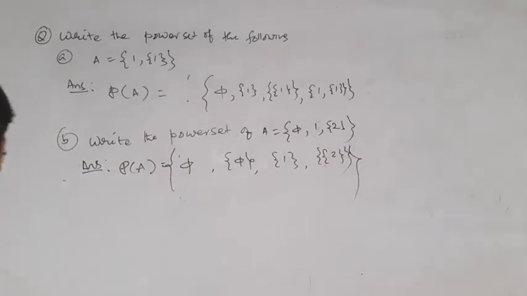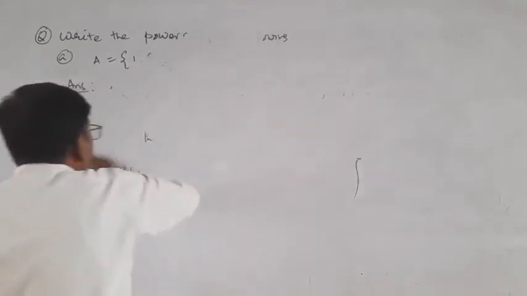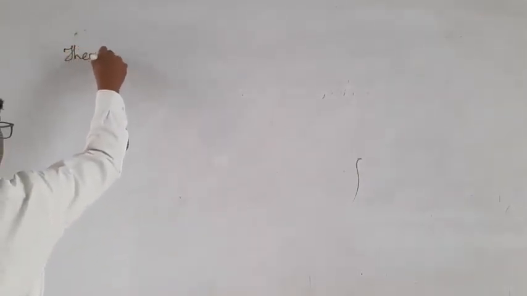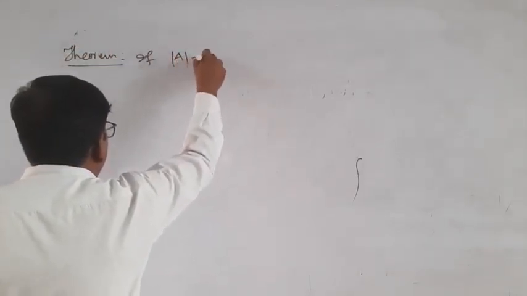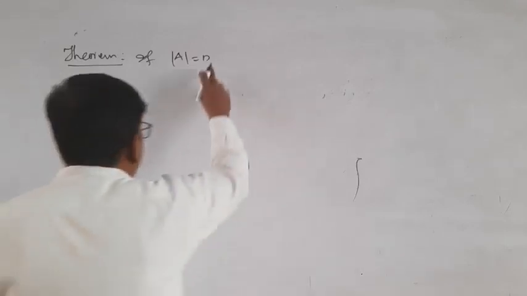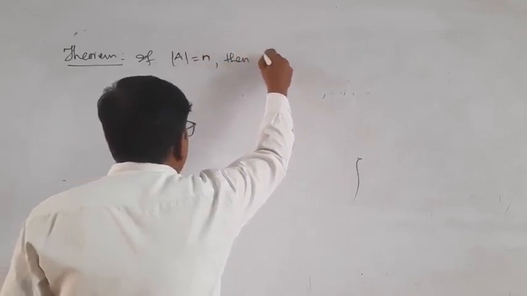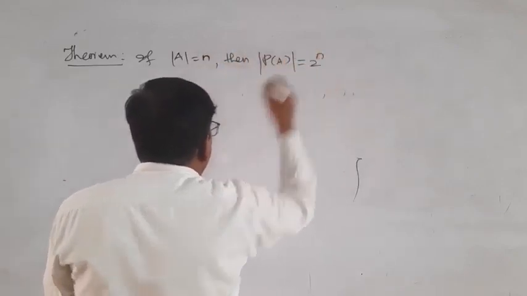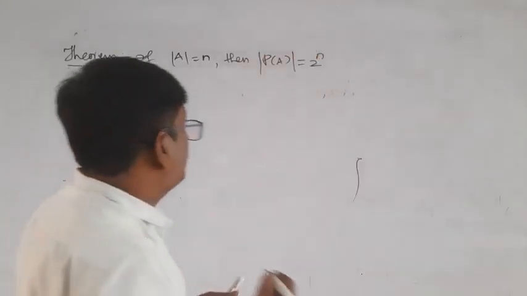Then another question, that is a theorem. If the cardinality of A is equal to n, then the cardinality of P(A) is equal to 2 to the power n. This can be proved by the method of induction.